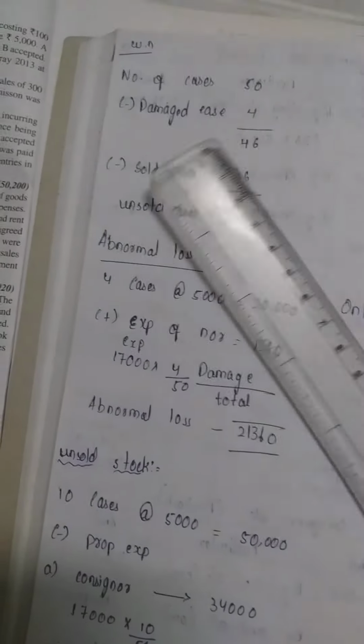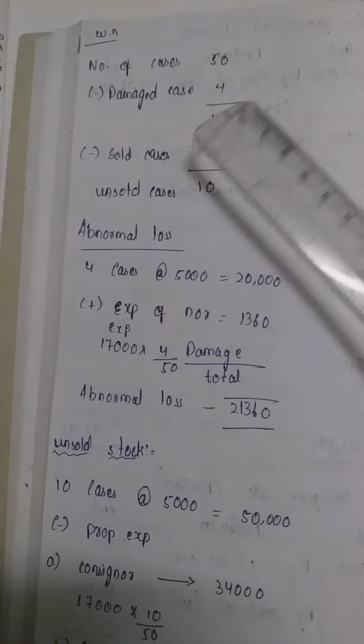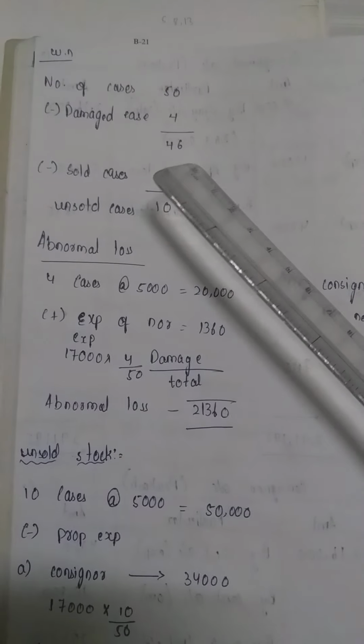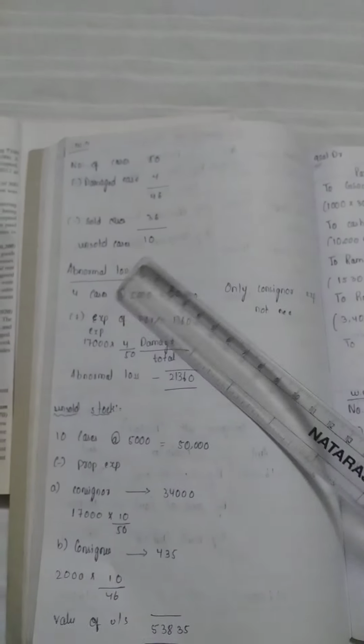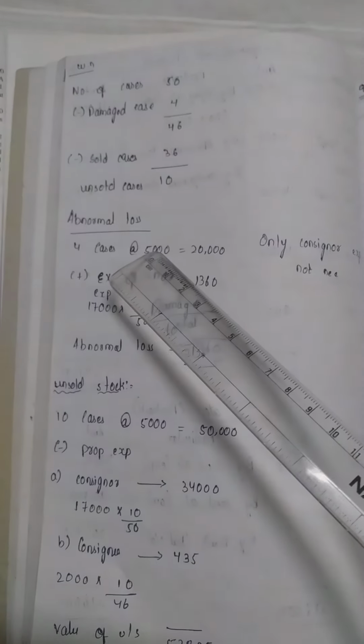How we are getting this abnormal loss, we have calculated here. Number of cases are 50, damaged cases are 4. If we deduct, then we get 46, then sold cases are 36, unsold cases are 10. Next, abnormal loss: 4 cases at the rate of 5,000, 20,000, plus expenses of consigner 1,360, 17,000.